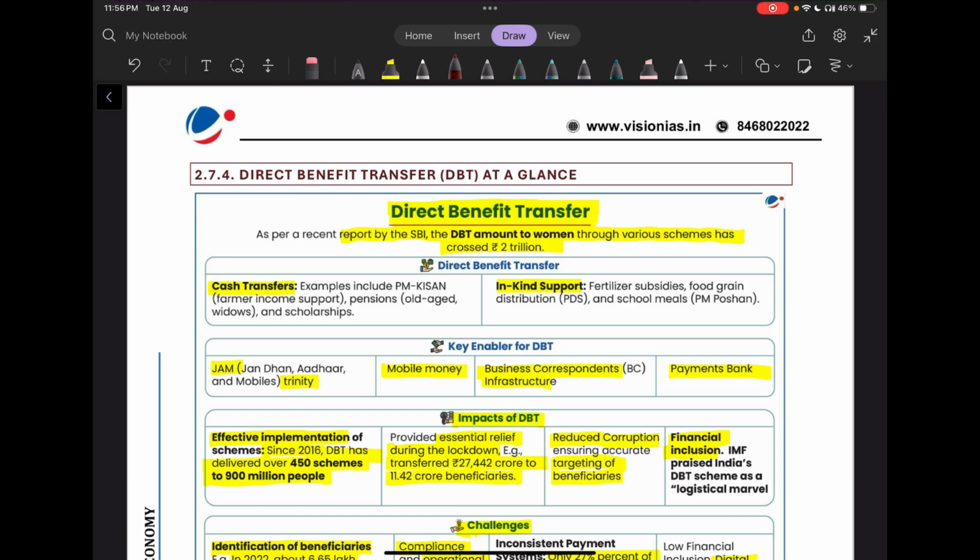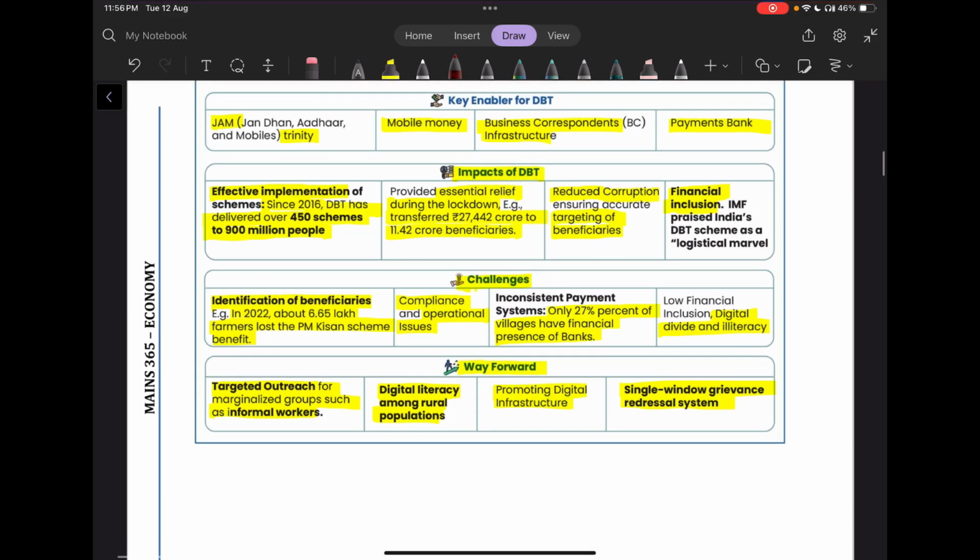Then what is the key enabler for DBT? It is the JAM Trinity, mobile money, the business correspondent infrastructure, and the payment banks. Now, what has been the impact? Effective implementation of schemes has been there since 2016. Direct benefit transfer has delivered over 450 schemes to around 900 million people.